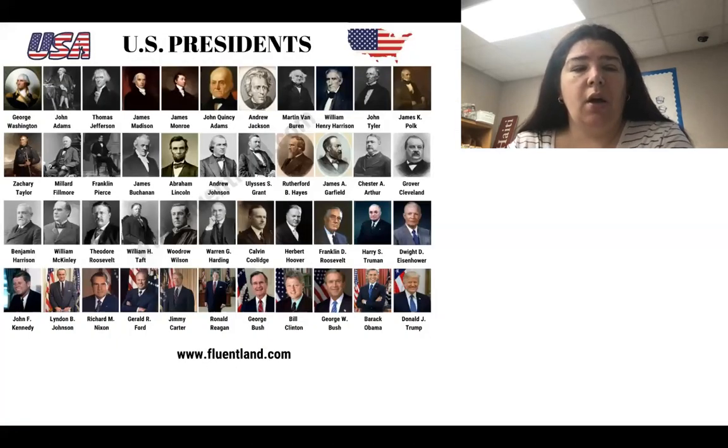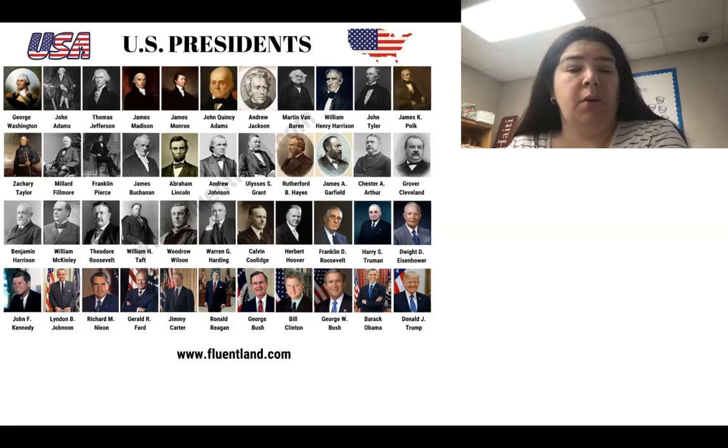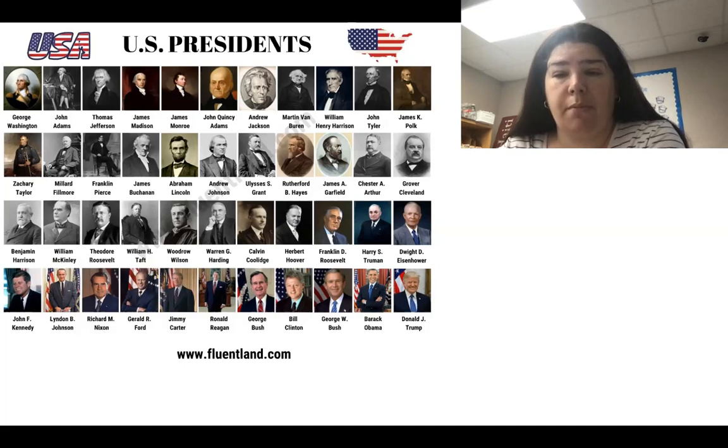Ready? Washington, Adams, Jefferson, Madison, Monroe, Adams, Jackson, Murray, Harrison, Tyler, Polk, and Taylor, Fillmore, Pierce, Buchanan, Lincoln, Johnson, Grant, and Hayes, Garfield, Arthur, Cleveland, Harrison, Cleveland, McKinley, Roosevelt, Taft, Wilson, Harding, Coolidge, Hoover, Roosevelt, Truman, Eisenhower, Kennedy, Johnson, Nixon, Ford, Carter, Reagan, Bush, and Clinton, George W. Bush, Obama, and Trump.